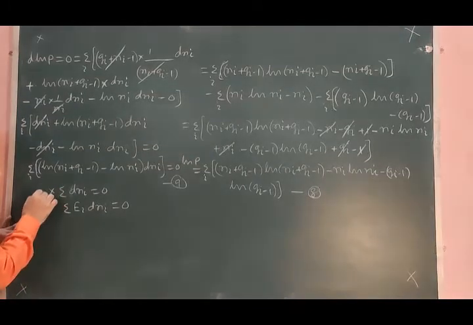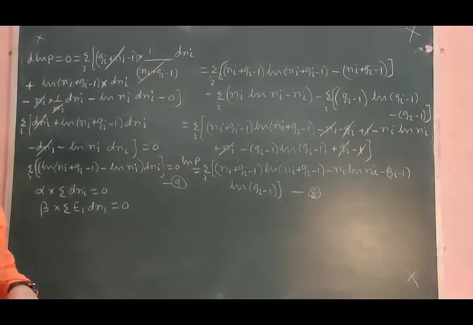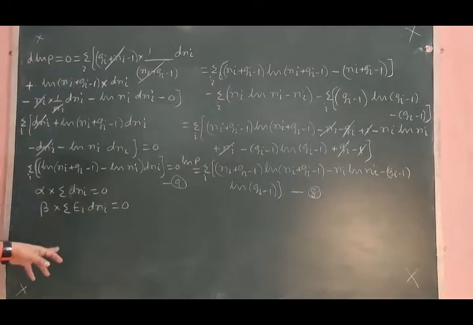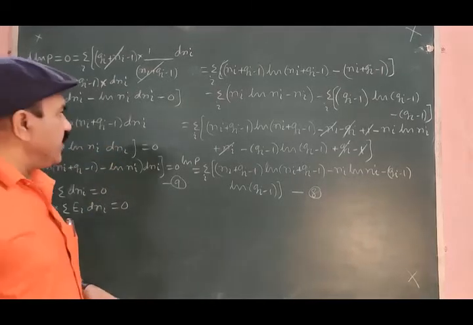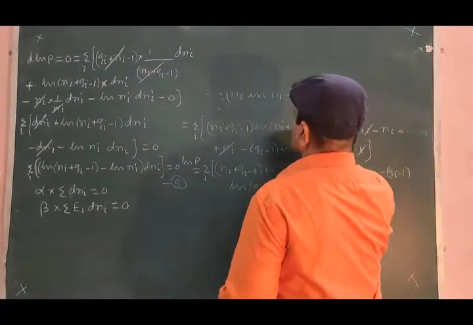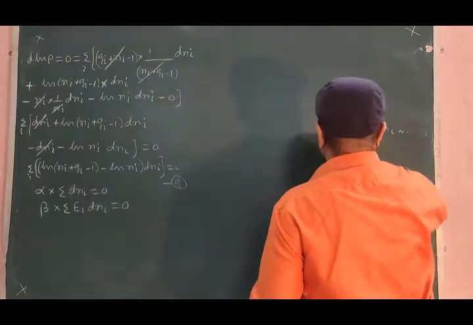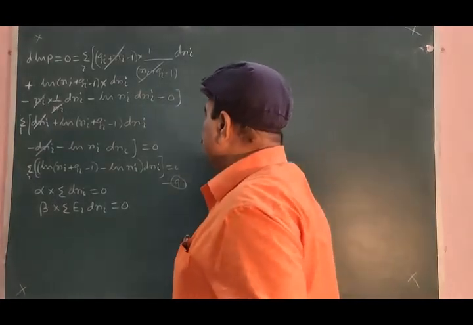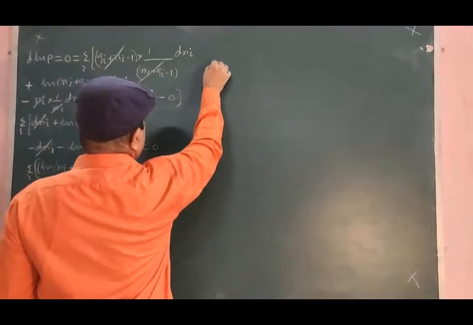Multiply this equation by alpha, this equation by beta, and add these two into equation 9 to get, and that is what